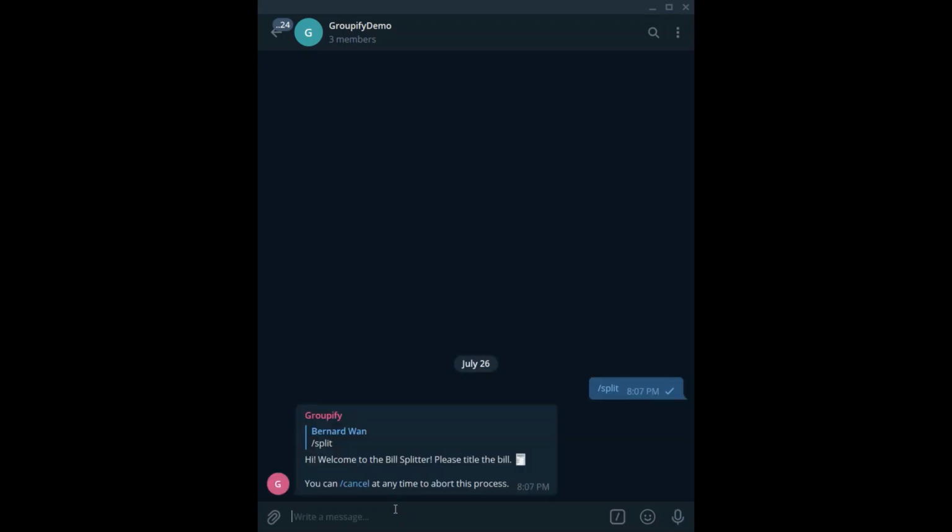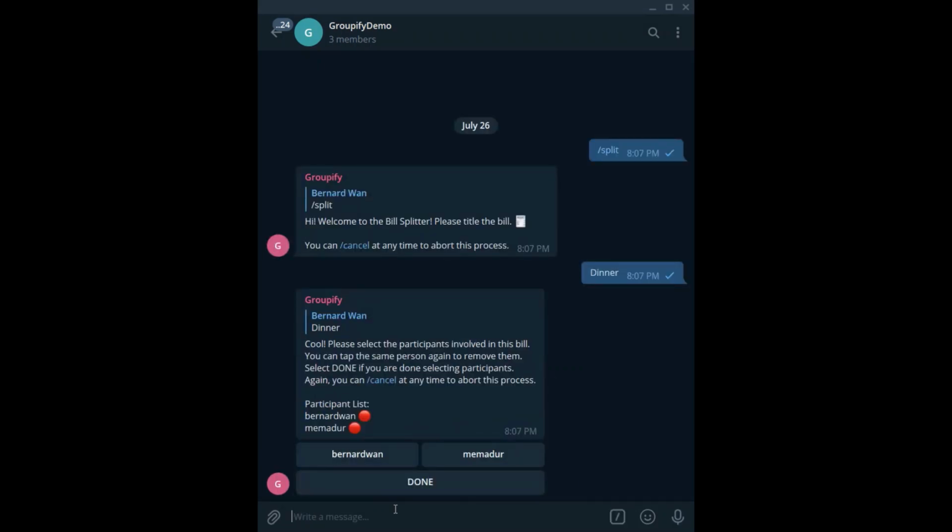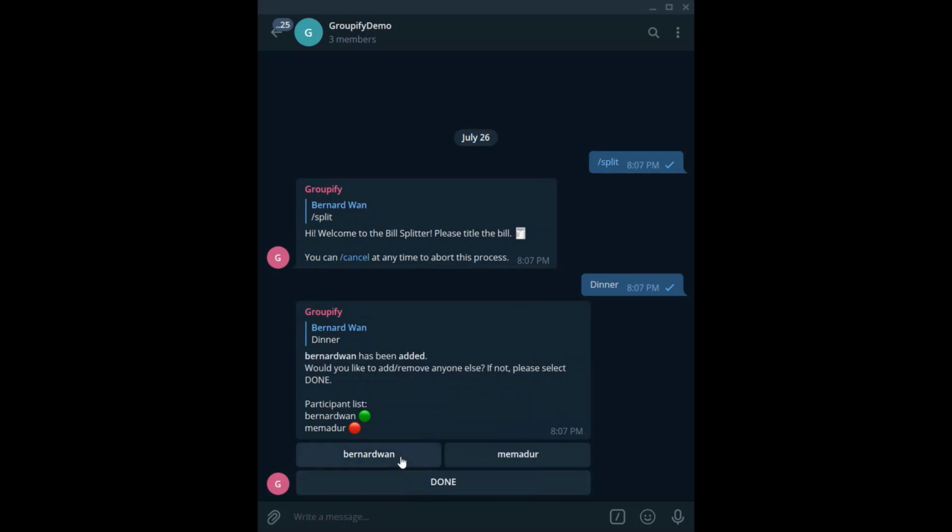Moving on to the bill splitter, let's type /split to begin a new bill. The bot will likewise prompt for the title of the bill. Let's enter dinner. After entering the title, the user will then need to choose the players responsible for this bill. The process is similar to choosing participants for the meetup scheduler.